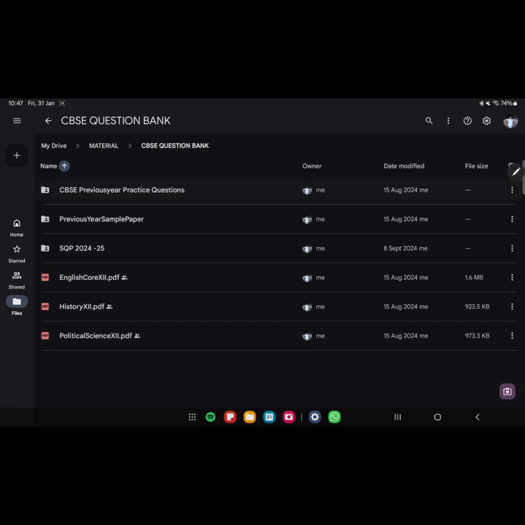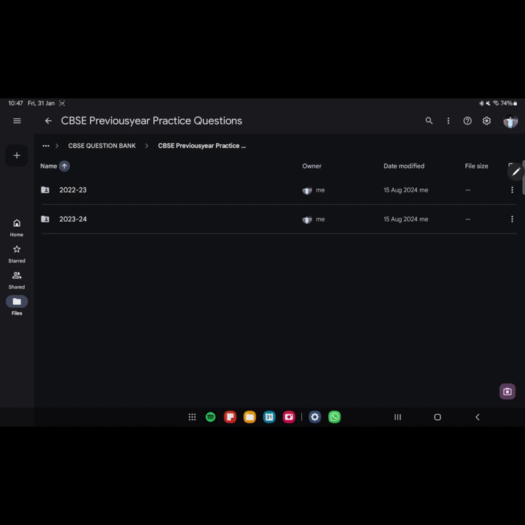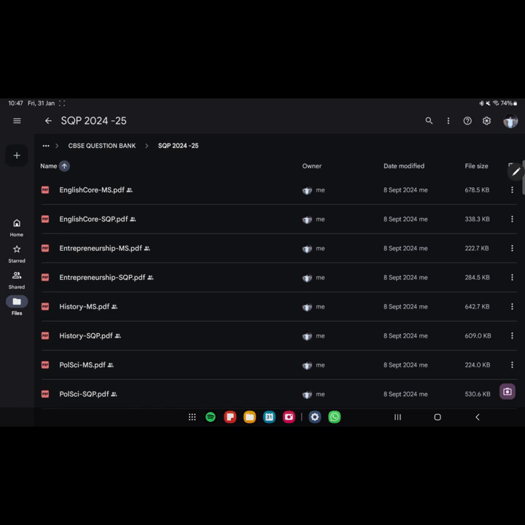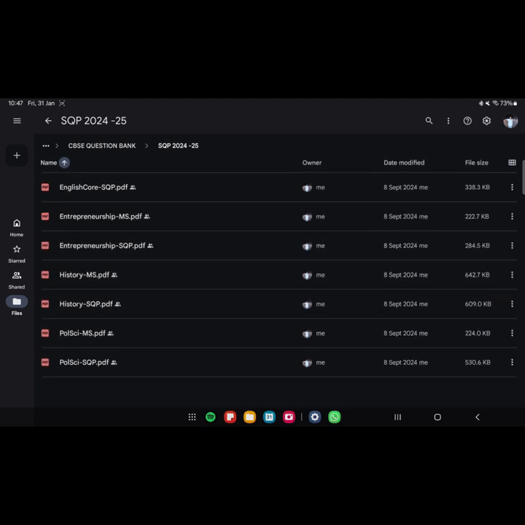These are the previous year sample papers, and these are the previous year question papers, practice question papers I believe. The 23-24 sample question papers I have also given you, here they are. Let's move ahead with the sample question paper released for your term 2024-25. So MS here stands for marking scheme and SQP stands for sample question paper. I believe most of you have gone through this, but still I felt that I should discuss it with you all, so I thought that's the better option. So let's move ahead with this.